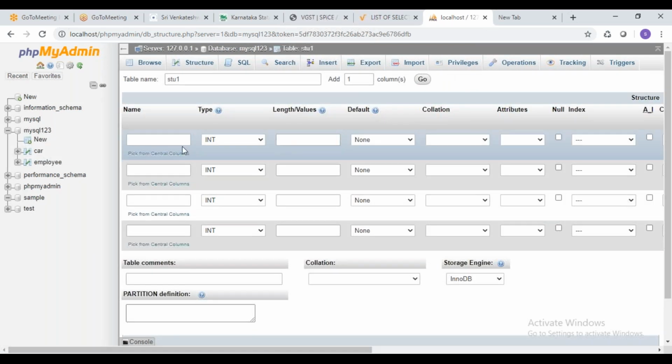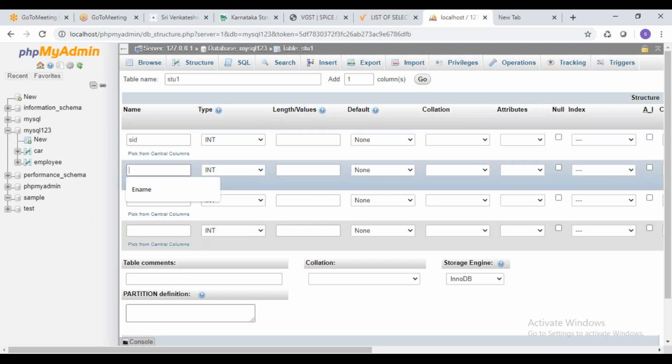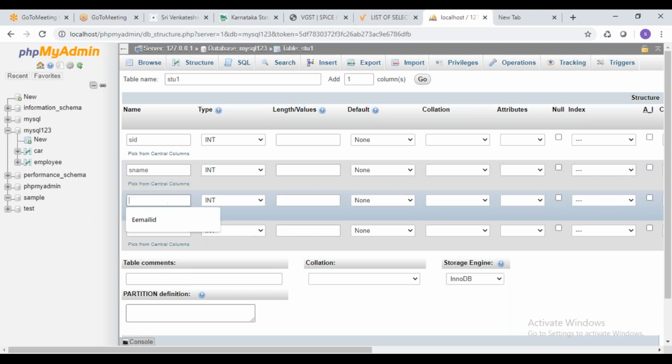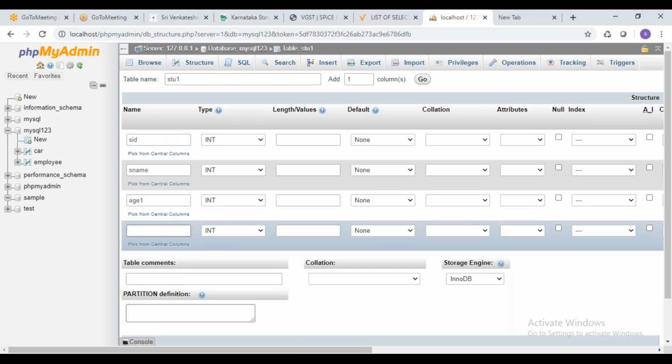Please see to it. I'm going to have ID, student ID, that is SID. Then I'm going to have name. Then I'm going to have some joining date, or mobile number, or I'll give some values.